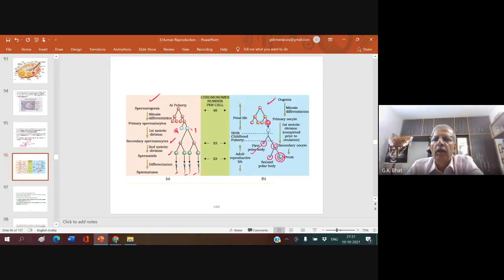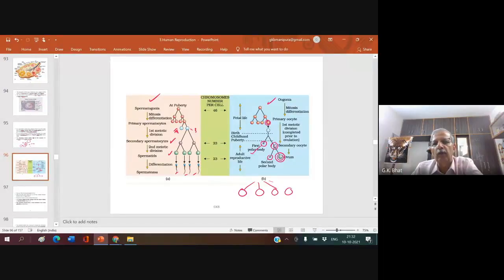You know, if the primary oocyte divided and formed two equal-sized secondary oocytes, and these divided again to form equal-sized ova, all the ova would have been of the same size, and the nutrients would have been shared amongst the four. So in oogenesis, whenever the primary oocyte divides into two, one is large and one is small.